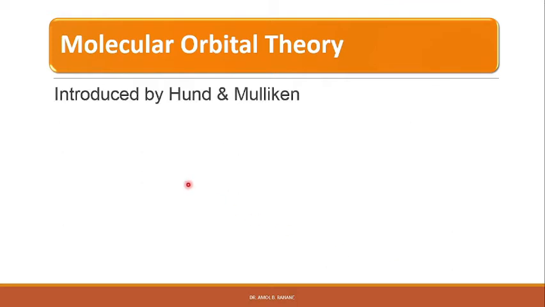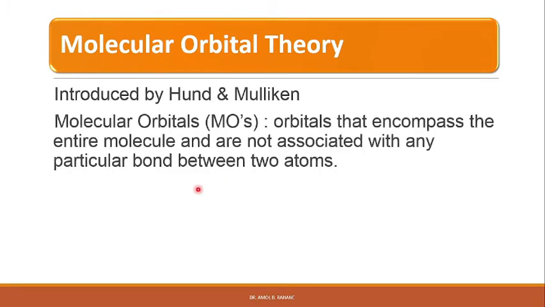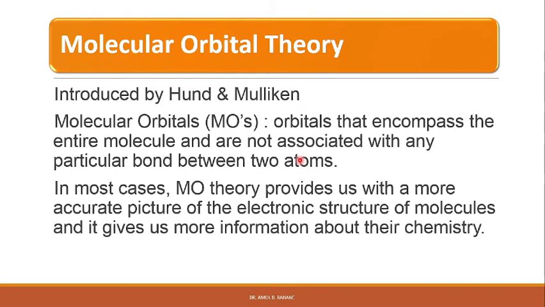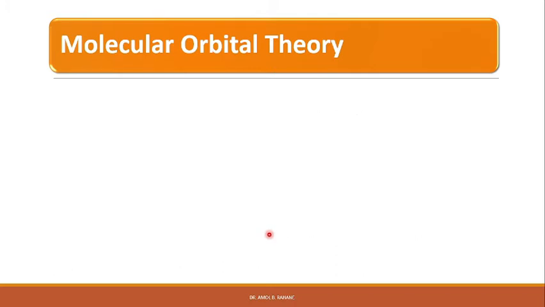The molecular orbital theory was introduced by Hund and Mulliken. Molecular orbitals are the orbitals that encompass the entire molecule and are not associated with any particular bond between two atoms. That means the molecular orbitals are the property of the entire molecule and not a single atom. In most cases, the MO theory provides us with a more accurate picture of the electronic structure of molecules, and it gives us more information about their chemistry.